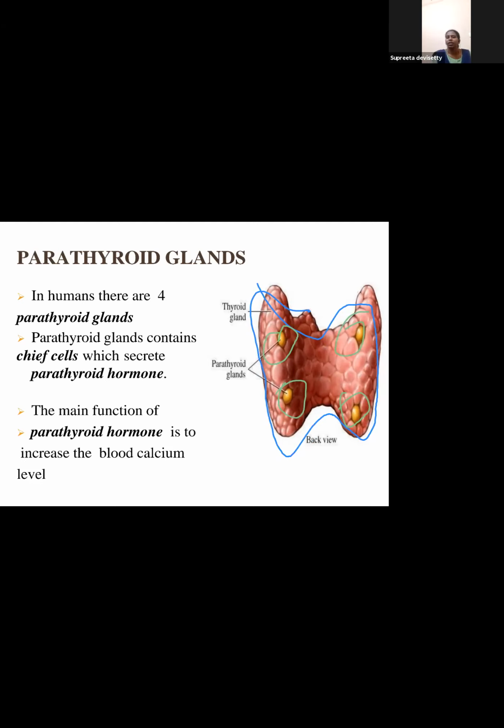Parathyroid glands contain chief cells which secrete parathyroid hormone. The main function of parathyroid hormone is to increase blood calcium level. I told you this when I was talking about calcitonin, that it is contradictory. What does calcitonin do? It takes calcium from the blood and puts it into the bones, taking the calcium away. Here, parathyroid hormone is increasing the blood calcium level. Parathyroid hormone puts calcium into the blood, and calcitonin takes calcium away from the blood.